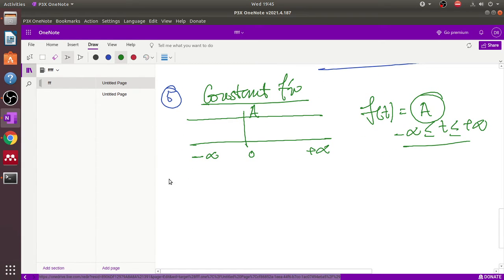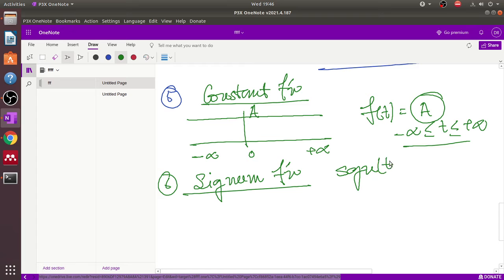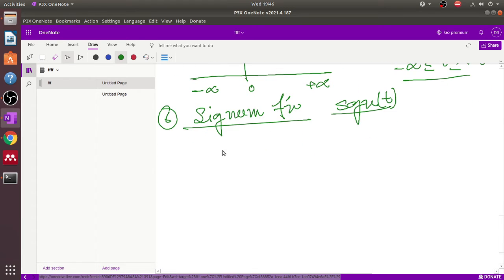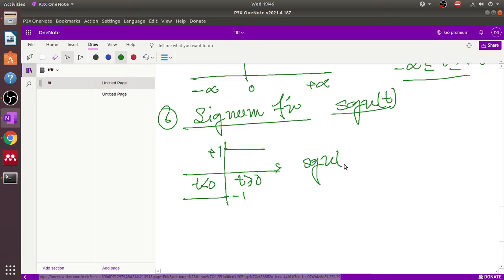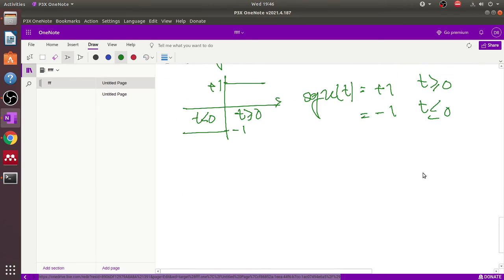Okay, now 6 is very important, known as the signum function. The signum function is represented by this mathematical symbol, sgn(t), and the function is, this is t greater than 0, this is positive 1, this is negative 1, and this is t less than 0. This is also equal to sign here, and sgn(t) equals plus 1 when t greater than 0, and minus 1 when t less than 0.